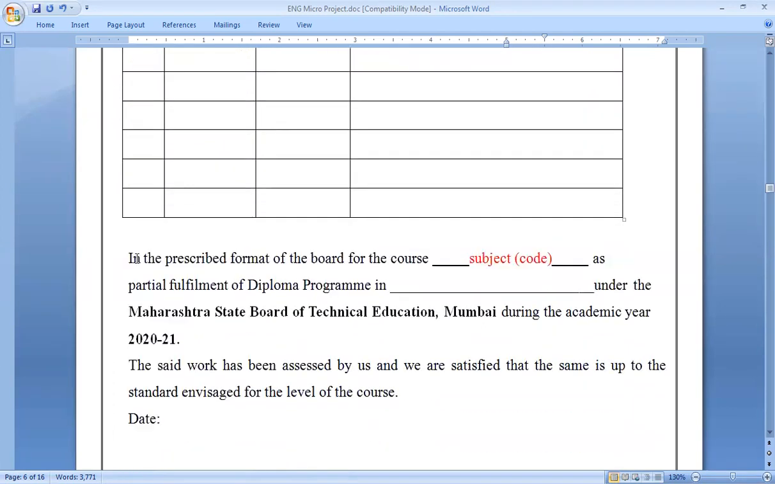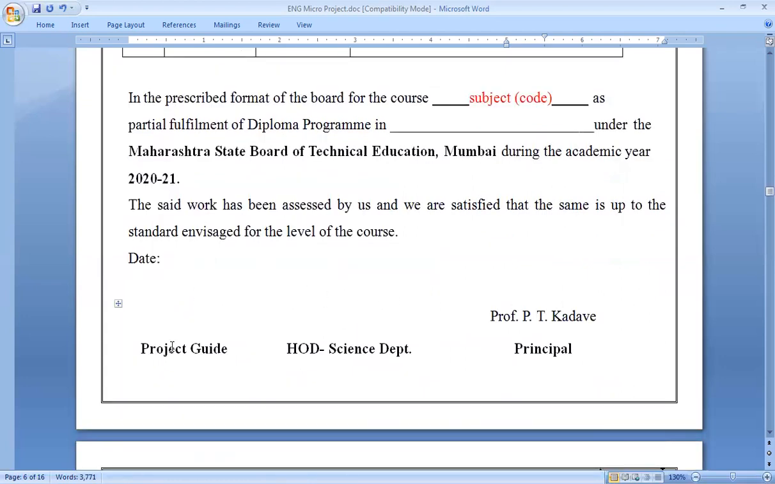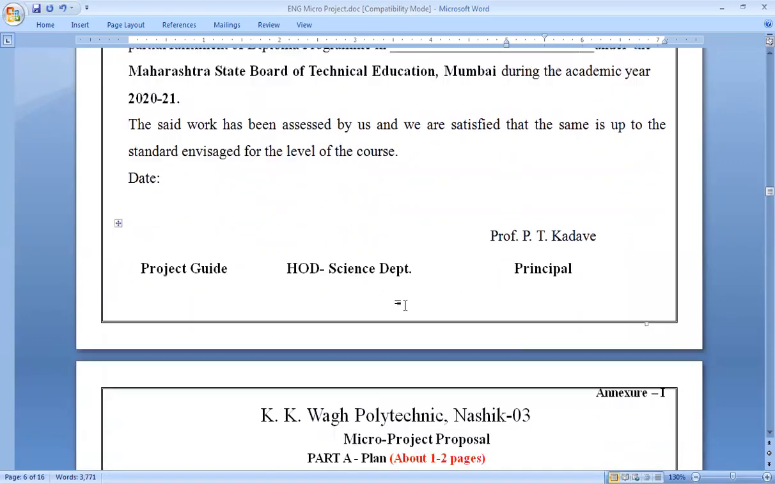After that, on the certificate page, you have to write down the course. Course means your subject. So write down your subject, that is English, and its code 22101, as a partial fulfillment of diploma program in. So you have to write down the name of your program, that is mechanical engineering. After that, put your date, your project guide's name, your head of the department, and your principal's name for stamping.